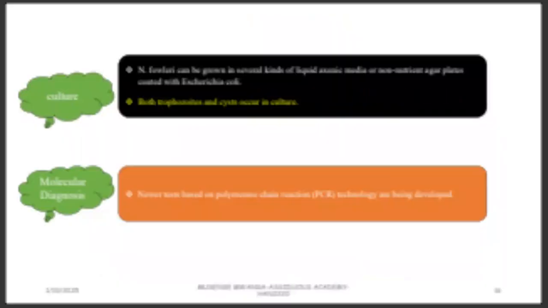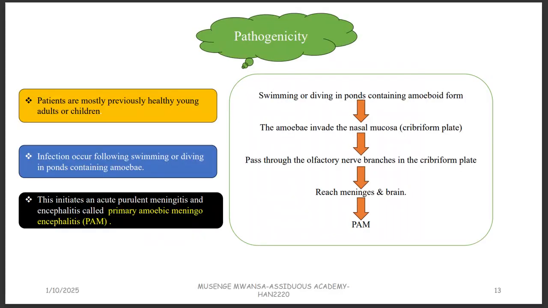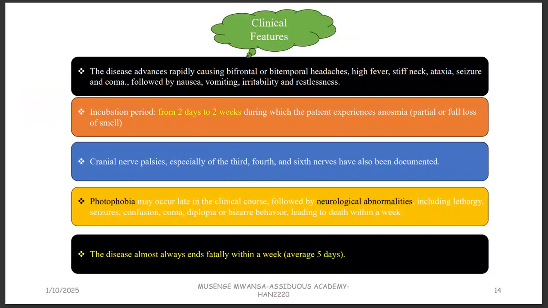Did I include a picture? I didn't include a picture. But we did discuss this when we were talking about head and neck. We talked about the ethmoid bone. We said that the ethmoid bone has got small openings. On top, we have what we call the crista galli of the ethmoid bone. And on the sides, we have a lot of openings, the foramina of the cribriform plate. That is where cranial nerve number 1 passes from the nose, connecting to the brain. And this is where Naegleria fowleri will be able to pass. Please review head and neck if you can't relate to what I'm saying.